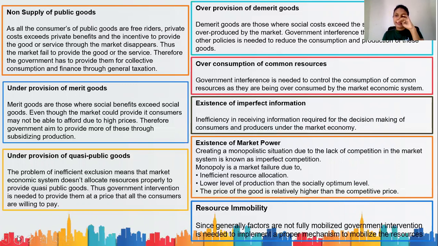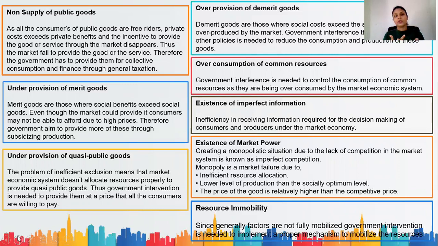Therefore, the price of these merit goods is quite high, and maybe all the consumers are not really willing to pay that amount. Therefore, the market economy allocates fewer resources to provide merit goods. That is why the government will have to intervene in providing merit goods as well. For example, education.